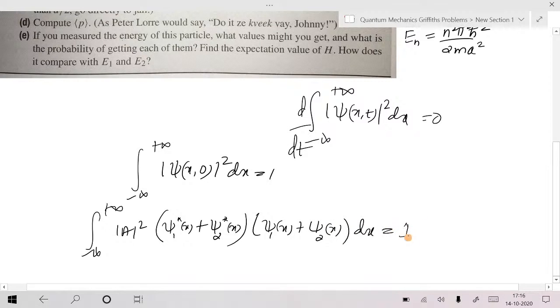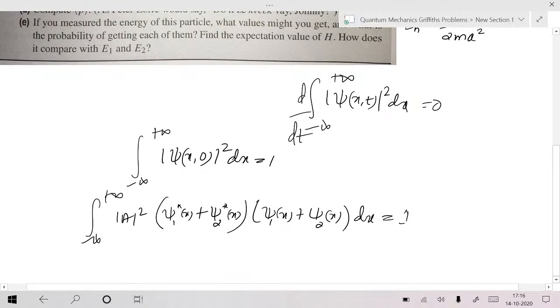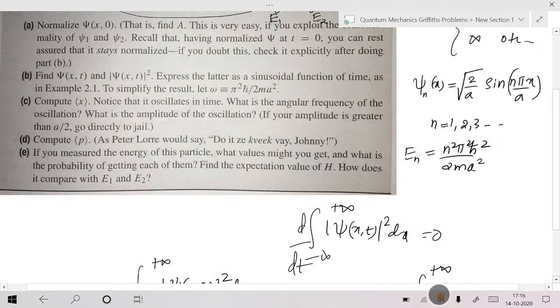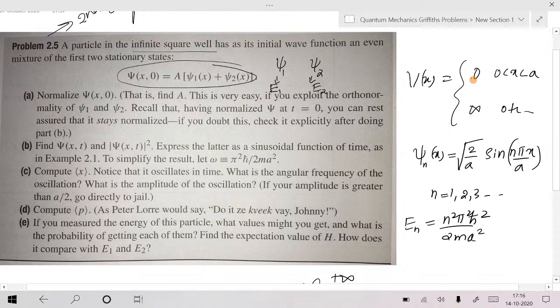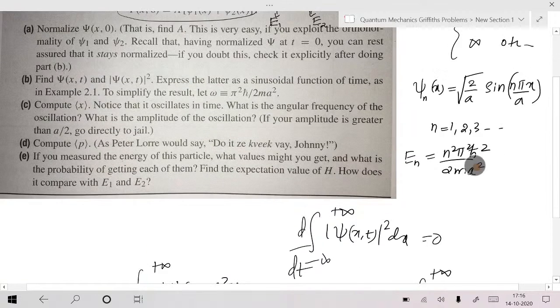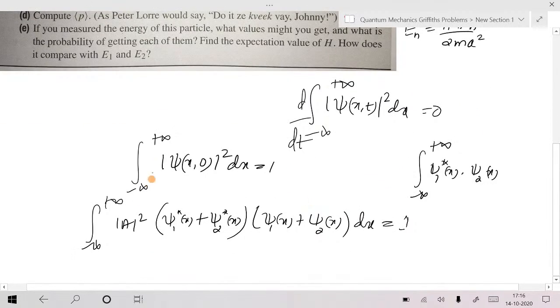That should be equal to 1. You can do this one, and you can explore that integral of psi 1 star of x into psi 2 of x from minus infinity to plus infinity. Actually, this integral should be rewritten from 0 to a, because outside, your wave function is 0. Your wave function exists only between 0 and a. Even though I write the integral from minus infinity to plus infinity, that integral will later be converted into 0 to a. Why? Your wave functions are 0 outside 0 to a. Okay, I hope you know that one.